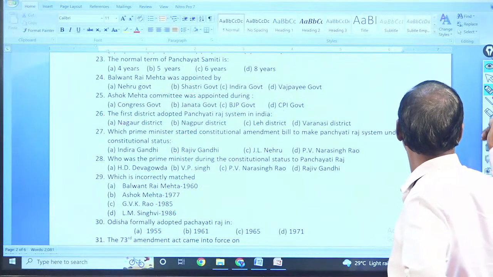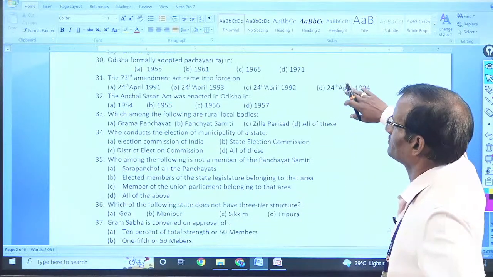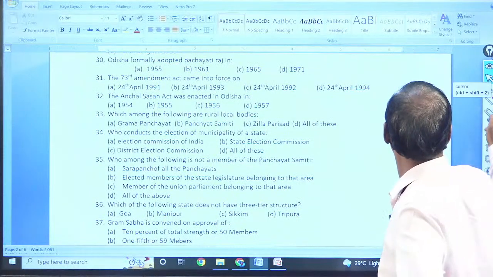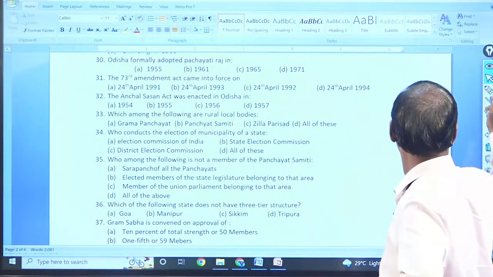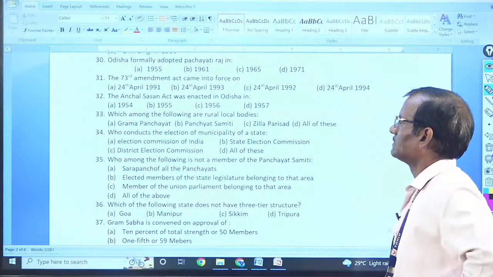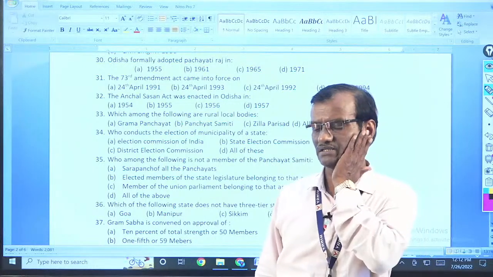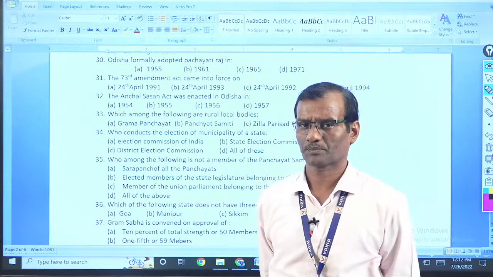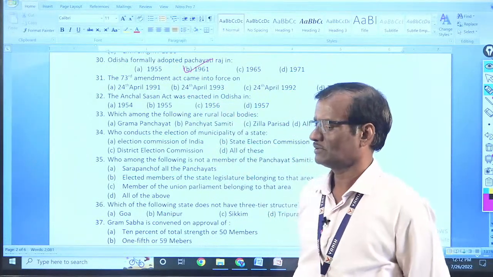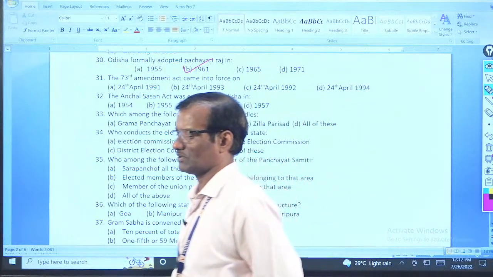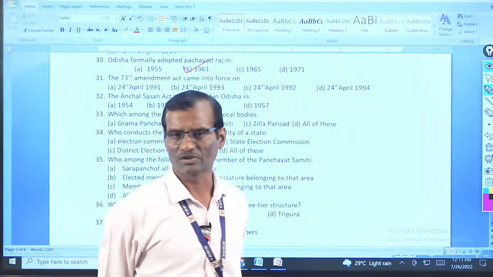Then question number 30. Odisha formally adopted Panchayat Raj system, although it started in 1948. There was a provision, but formally started in 1961 after the recommendation of Balwant Rai Mehta committee. So that is also a point to be remembered.